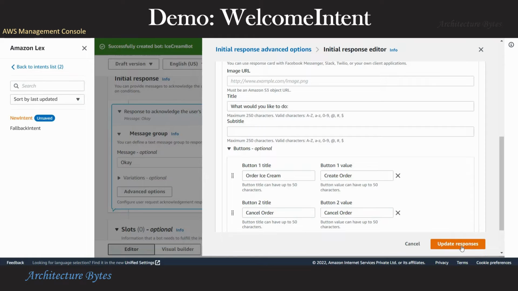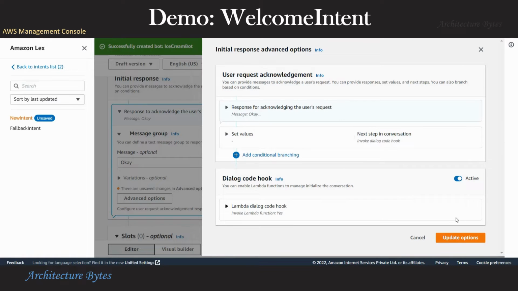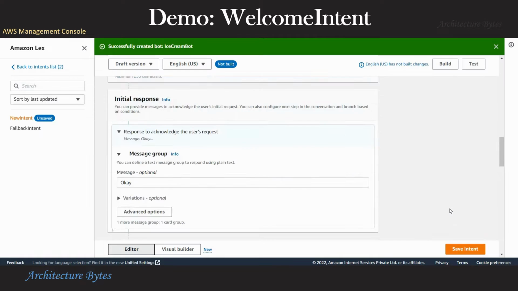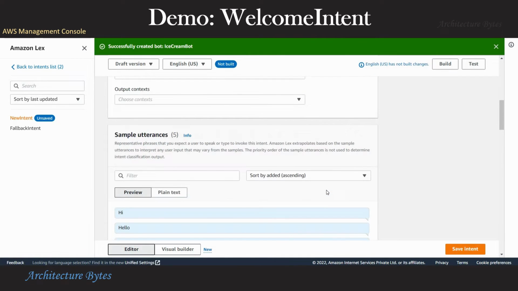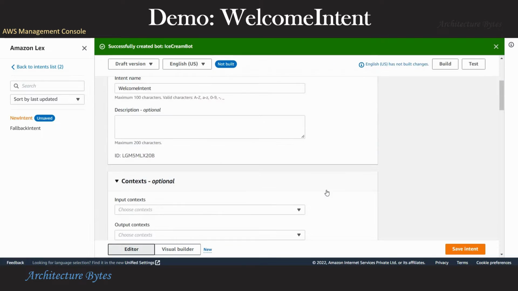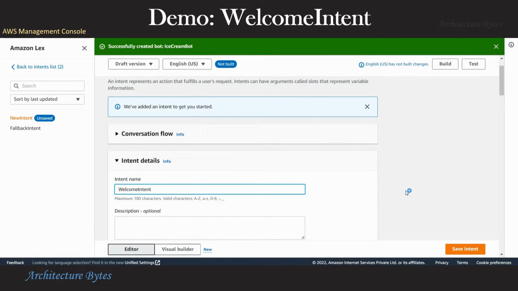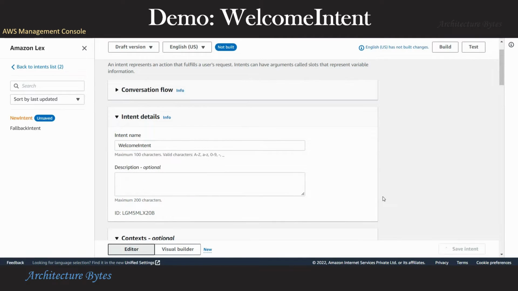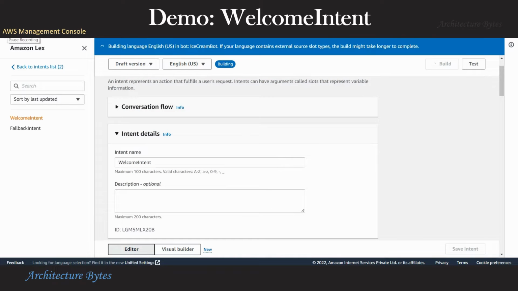Okay, and then we can update the responses. Okay, save the intent, and we can build the chatbot now, and we'll quickly test what we have done.